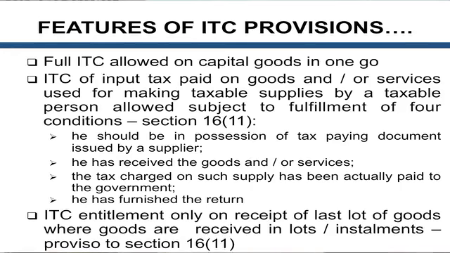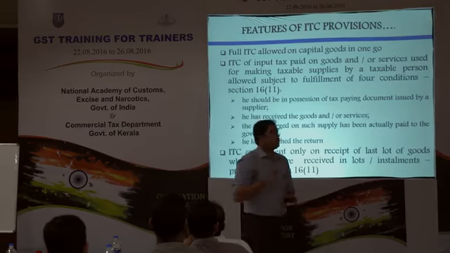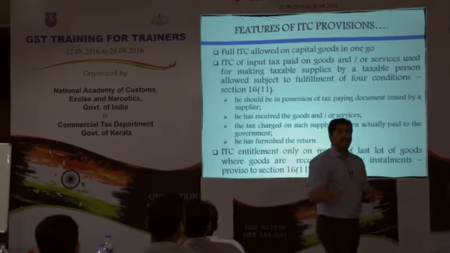Yeah, this is the major difference in terms of capital goods in the central VAT law and in some states. I'm not sure about Kerala, but the entire credit of CENVAT available for capital goods, or ITC, is available on capital goods at one go. There's no restriction of 50% as we see in the central VAT law.